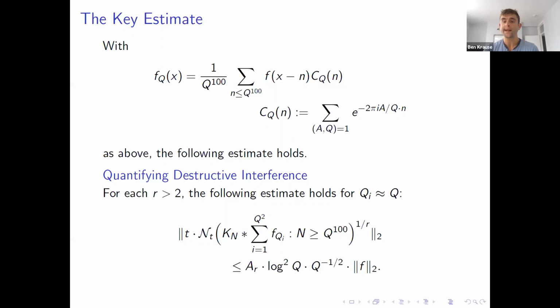So if there were only one kn and you weren't worried about jumps, you'd get a bound of q to the negative a half. What Bourgain did is he said, even if you take a look at this covering number and you measure oscillation in this fashion, you only lose by a log squared in q. So in other words, there's a huge degree of destructive interference. These FQIs barely interact.